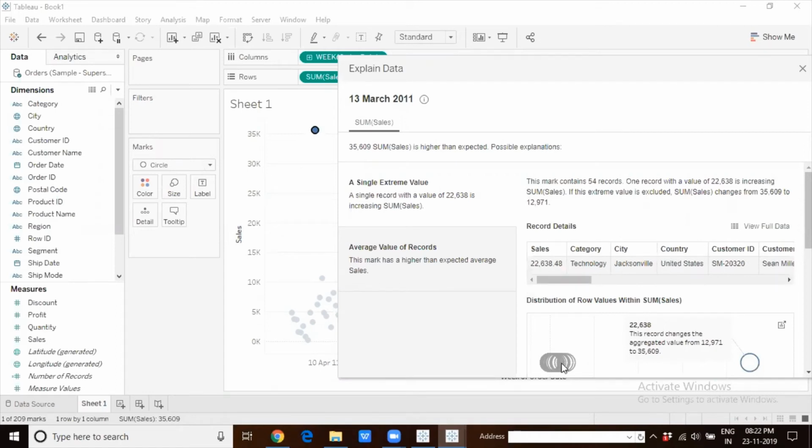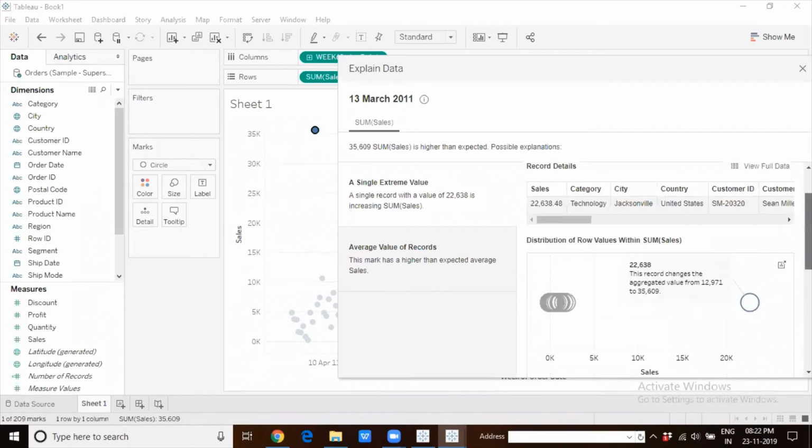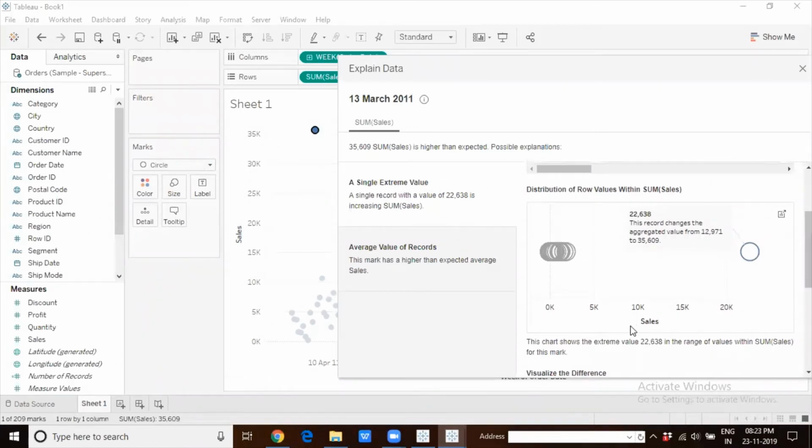You see this chart now? These are all the sums of sales for different transactions which happened in that week. Look at the sales axis here. This is the sum of sales for all the other transactions in that week, and there is one with the value of 22,000, a very high value.